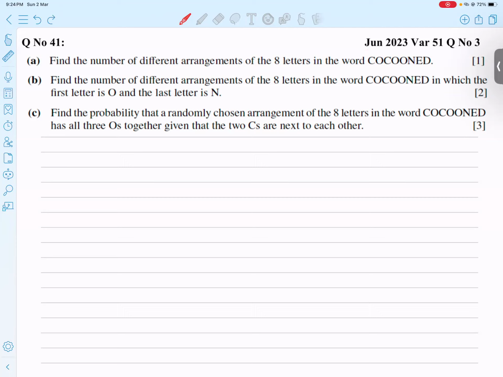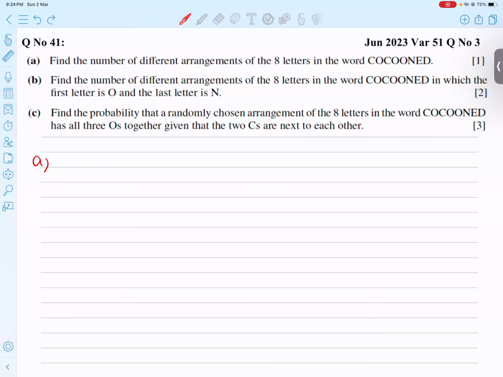And the topic is permutation and combination. First part: how can we guess this is a permutation topic? Because of the word arrangement. When the word arrangement comes, most probably the question is on permutation. And he said that there are 8 letters in the word COCONUT. Okay, so we have to check it.